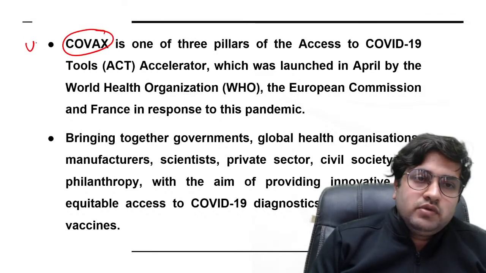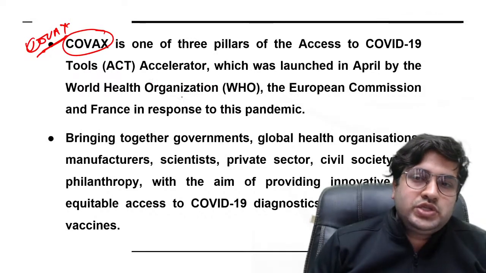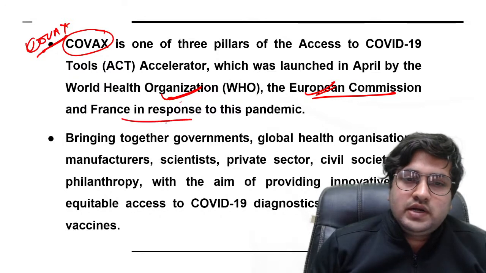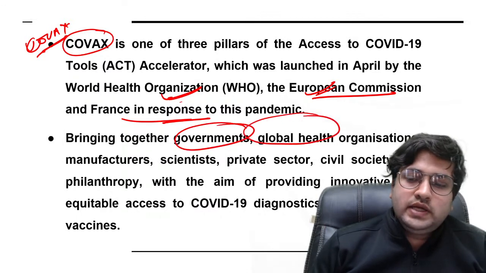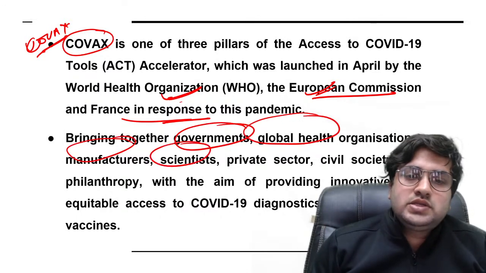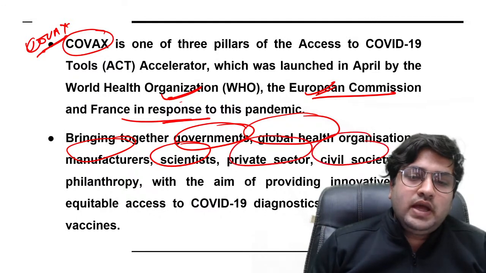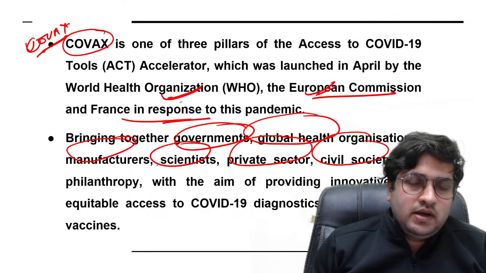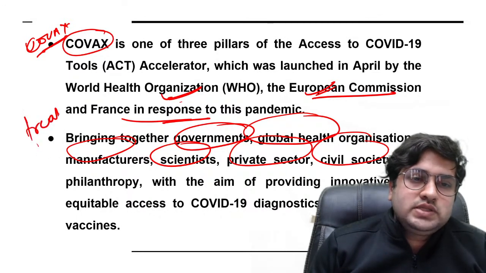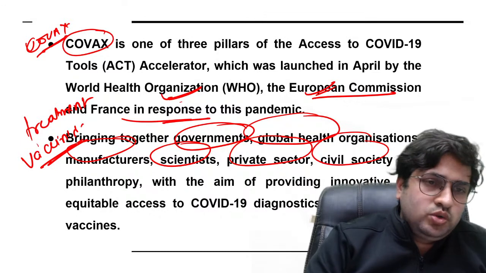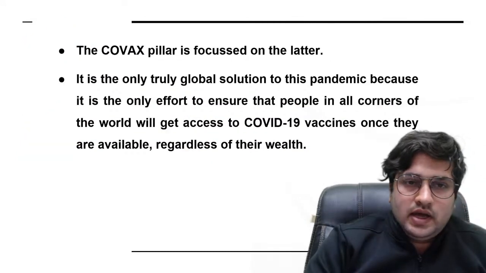Under the Covax initiative, which was launched in April by the World Health Organization, European Commission and France in response to this pandemic, many stakeholders, including governments, global health organizations, manufacturers, scientists, private sectors, civil society and philanthropy, everyone is participating in a manner to utilize common resources and to provide treatment and to develop vaccines against this disease.